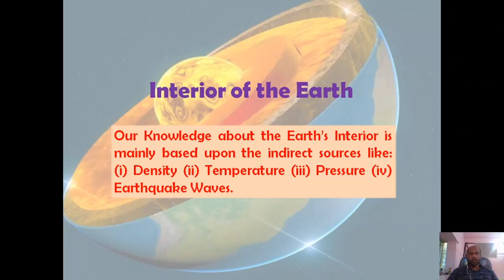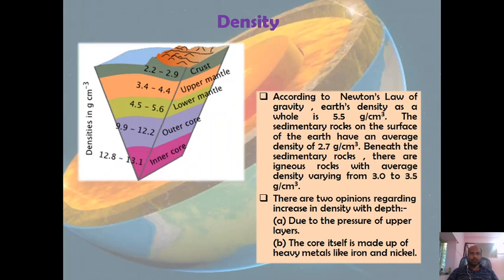Our knowledge about the Earth's interior is mainly based upon indirect sources like density, temperature, pressure and earthquake waves. At first, I will discuss density. According to Newton's law of gravity, Earth's density as a whole is 5.5 gram per centimeter cube.